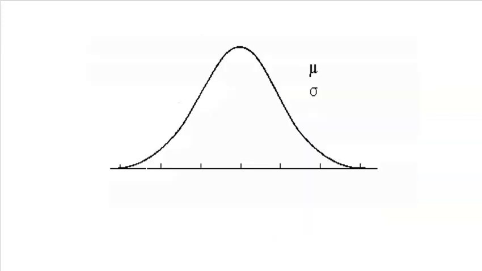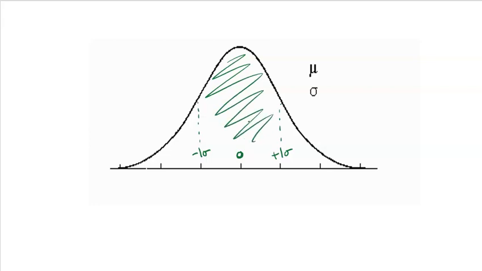So let's talk a little bit more specifically about what I said earlier, the fact that it is entirely created by your mean and your standard deviation, right? So your mean is right smack dab in the middle. So we kind of center that at 0, right? Because if we measure things in terms of how far it is from the mean, well, the mean is 0 from the mean. And then we go up 1 standard deviation and down 1 standard deviation. So this marks a big chunk of data, right? Remember we talked about that when we first introduced standard deviation, that there is a large majority of data from -1 to +1 standard deviations.